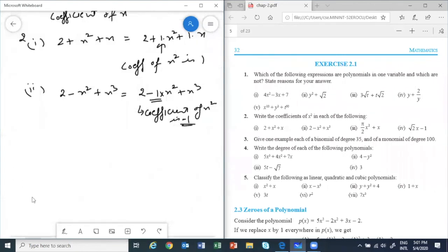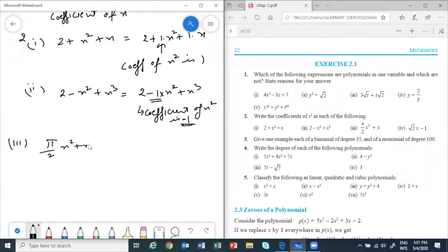Take the third part: pi by 2 x square plus x. So the coefficient is, can I see some new names? Ahad, correct, pi by 2.